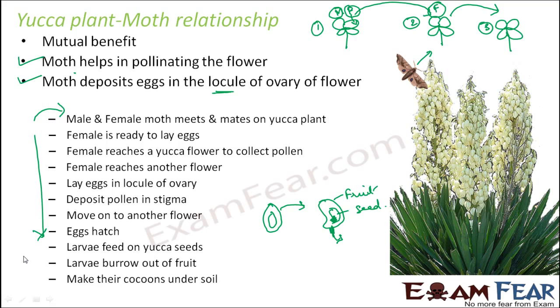This is not the only relationship where mutual benefit exists. There are many other relationships between a plant and an insect where both mutually benefit. The insects pollinate the plants and the plants also give some benefit to the insect in some form.